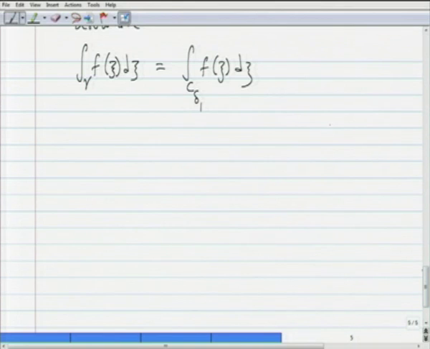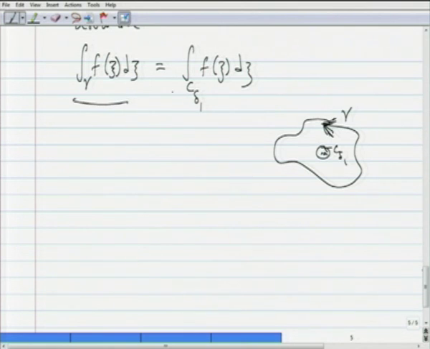This is because if you have this contour gamma oriented in the positive direction, and we take a circle of radius delta 1 around A, then we know by one version of Cauchy's theorem that the integration over gamma of f of zeta d zeta is going to equal the integration over the contour C delta 1 of f of zeta d zeta. So, these are one and the same by a version of Cauchy's theorem for simple closed curves.